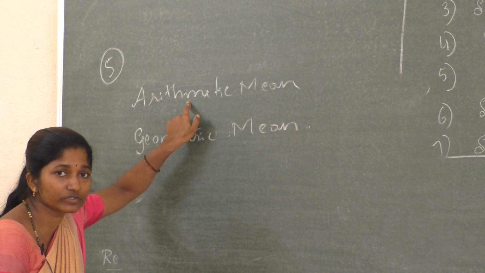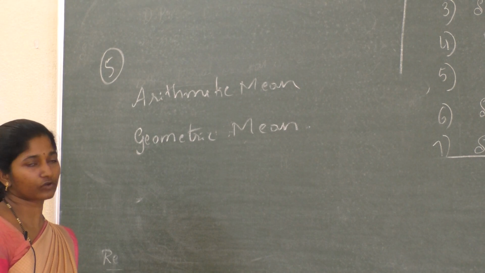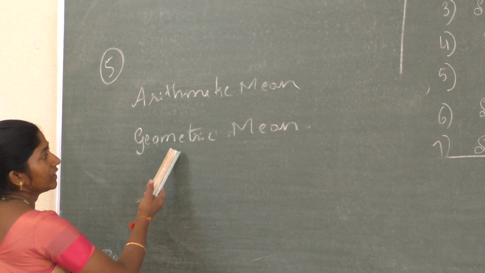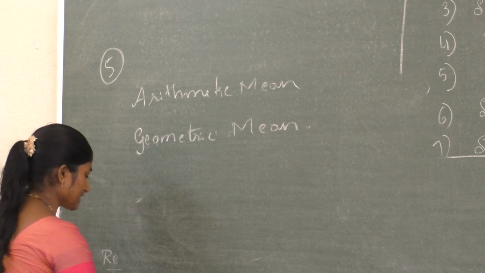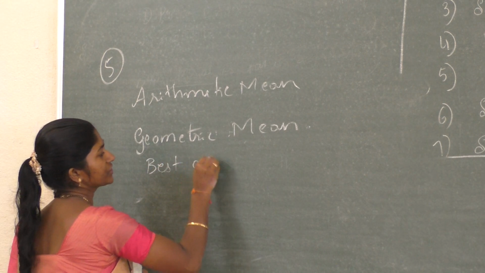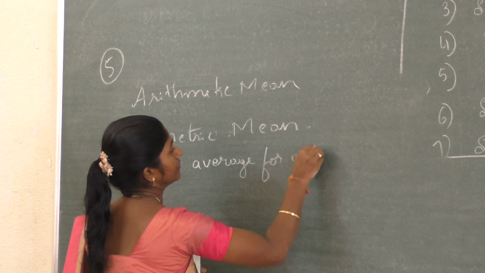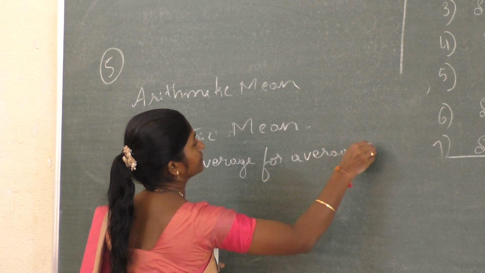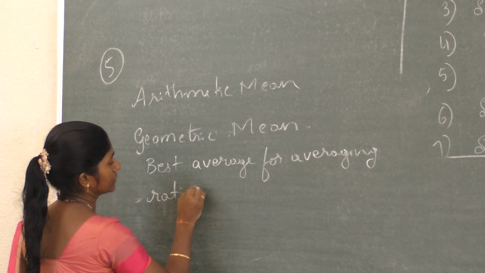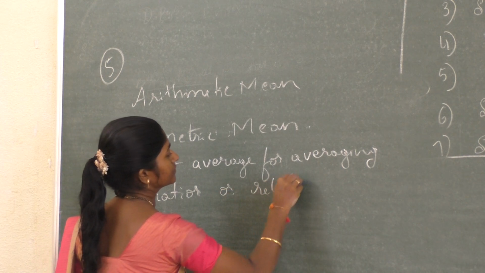Here why are we choosing arithmetic mean? Because that is very easy for the calculation and it is simple to calculate. So we are using arithmetic mean. Geometric mean is the best average for averaging ratios or relative changes.